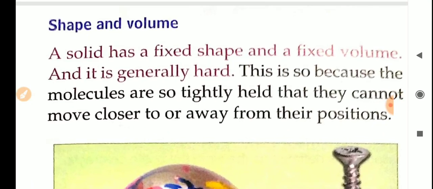Okay, shape and volume. So if you are taking a solid substance, for example a pencil, a pen or a stone, or a book or whatever it is, if a solid substance you are taking, they all have a fixed shape, right? All solid substances have fixed shape, right? And they have a fixed volume also. Their volume will also be the same.